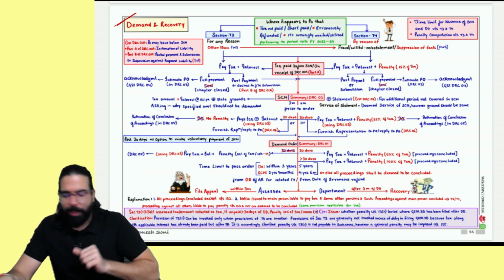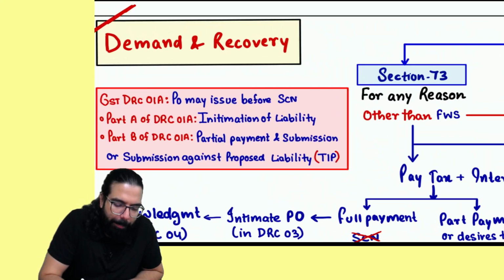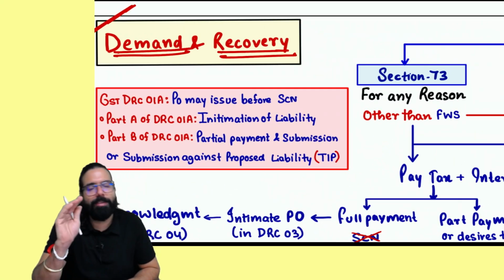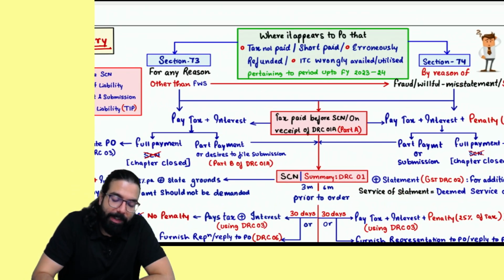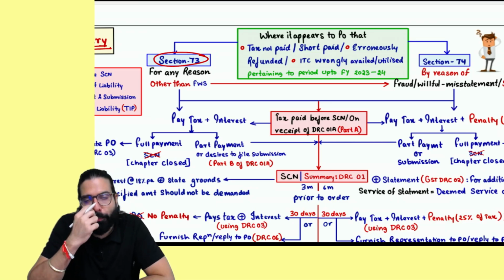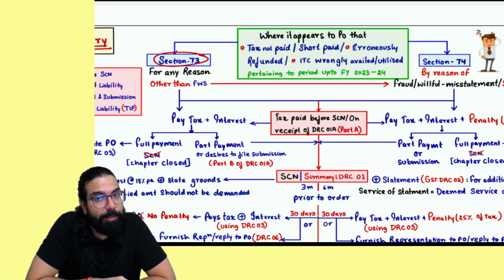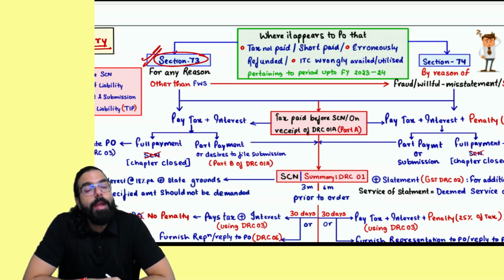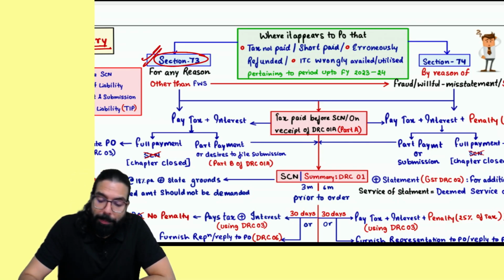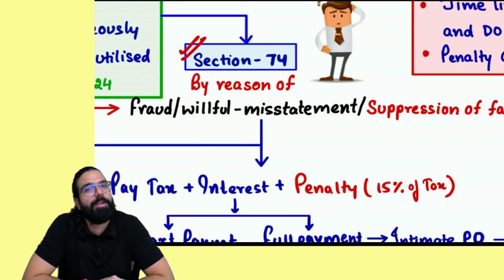Chalo, done. Let's go ahead and now do the next amendment, which is in the demand and recovery chapter. Everyone listen to me very carefully. In the demand and recovery chapter, we had section number 73, which we used to talk about fraud, willful misstatement and suppression of fact. Other than fraud, willful misstatement and suppression of fact, the demand order will be given under section number 73. In case of fraud, willful misstatement and suppression, the demand order will be given under section number 74.